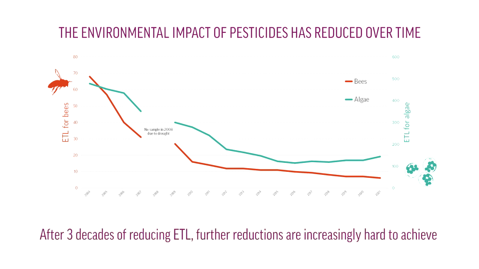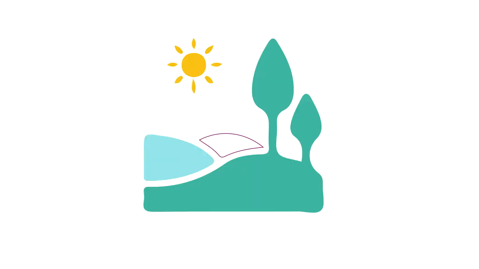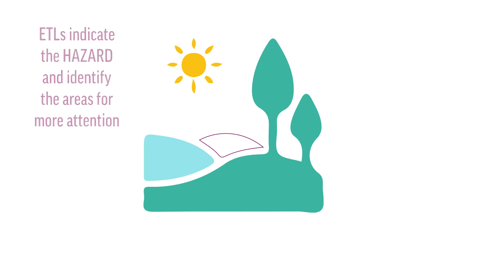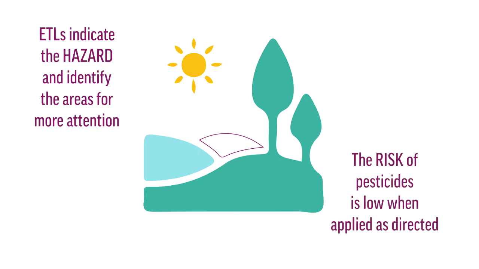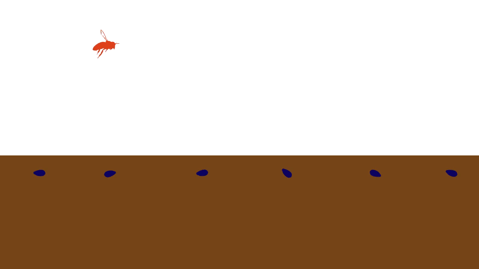The Australian cotton industry's ETL has reduced significantly over time through the choices made by growers and technological developments made by scientists. ETLs help us see which products pose the greatest hazard to the environment, which can help identify if changes are needed, even though the actual risk posed by a pesticide will always be low when applied as directed by the label. For example, most cotton seeds are coated with an insecticide to prevent soil pests eating the seed when it is planted. This contributes to the ETL hazard for bees, but because seed is buried, the actual risk to bees is thought to be low.